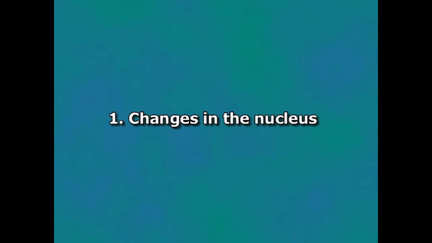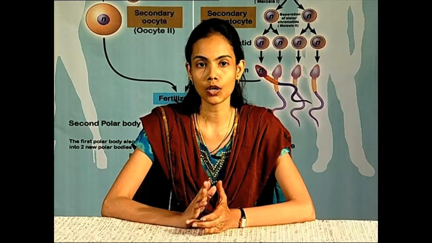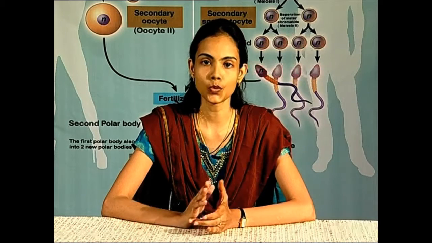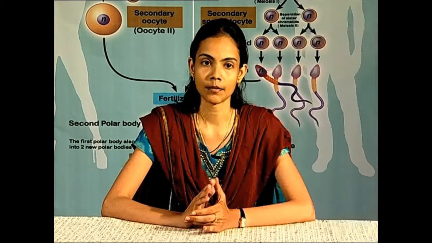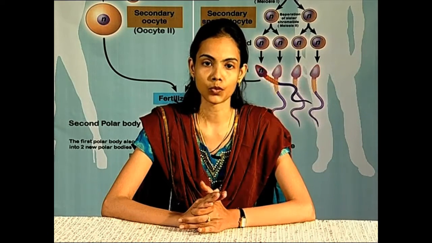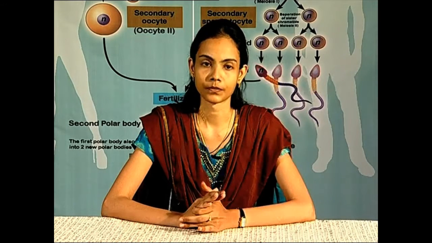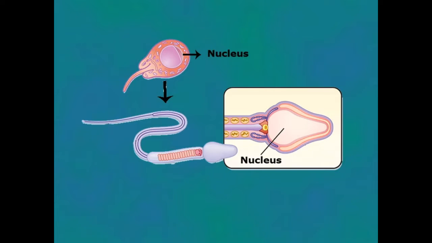Changes in the nucleus. Chromosomes become closely packed into a small volume and the nucleus gradually reduces in size by draining water from the nuclear sac. Motility of the spermatozoon increases as weight is reduced. The shape of the nucleus changes from spherical to elongated.